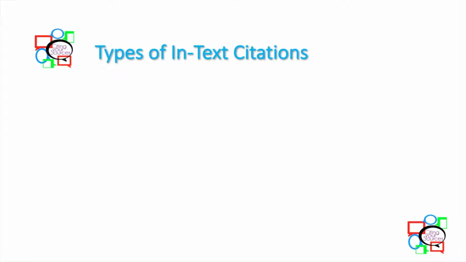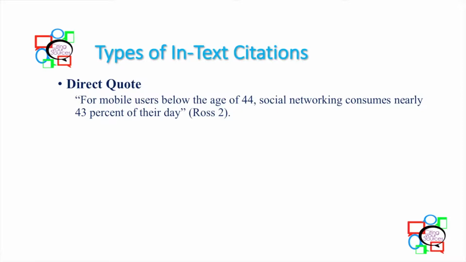Types of in-text citations. There are various ways to cite your sources. Here are just a few recommended selections. First is the direct quote. The direct quote usually has the quotation first, followed by the parenthetical citation. For example, for mobile users below the age of 44, social networking consumes nearly 43% of their day. The author's last name is Ross, followed by the page number, which is page 2. Also notice that the full stop in punctuation is located after the parenthetical citation.